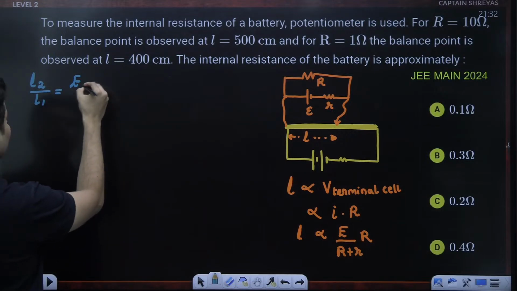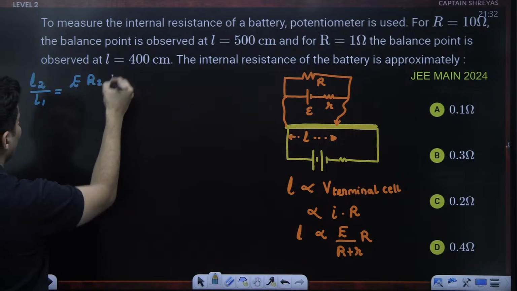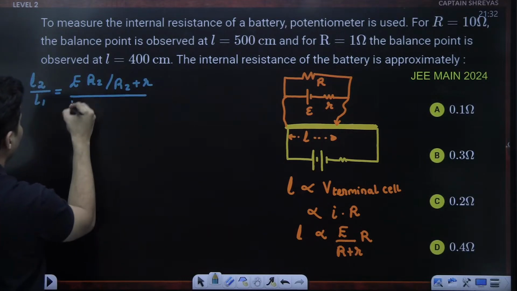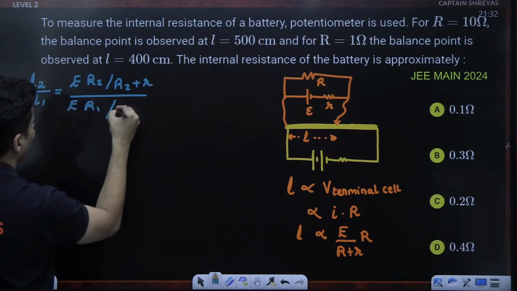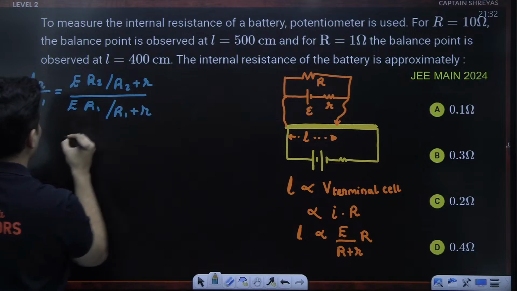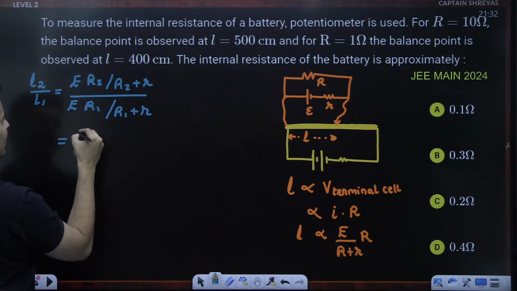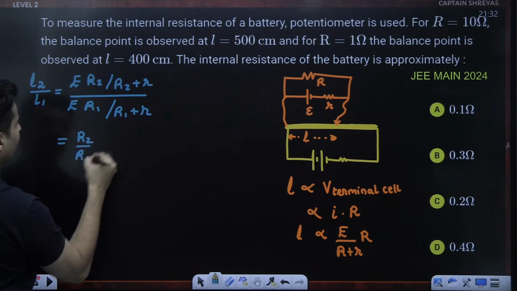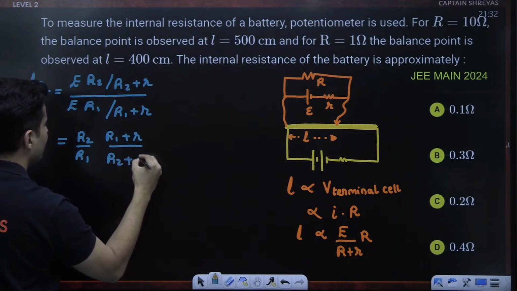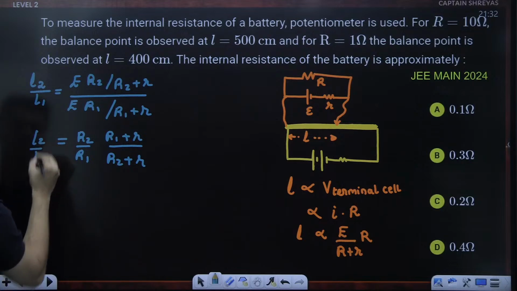So E into R2 by R2 plus r, whole thing divided by E into R1 upon R1 plus r. E gets cancelled, and I'm left with R2 by R1 times R1 plus r over R2 plus r.